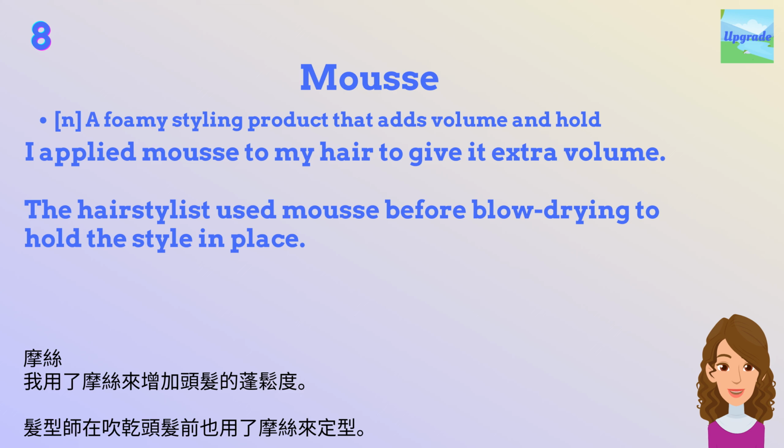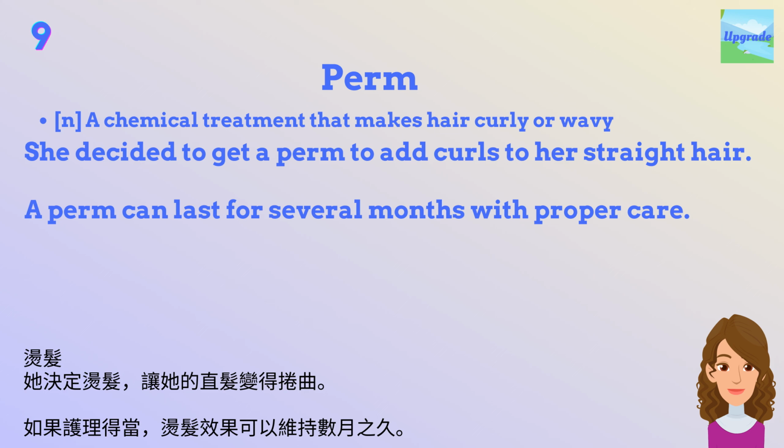Perm. A chemical treatment that makes hair curly or wavy. Examples. She decided to get a perm to add curls to her straight hair. A perm can last for several months with proper care.